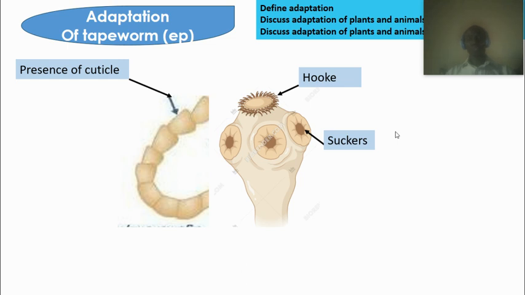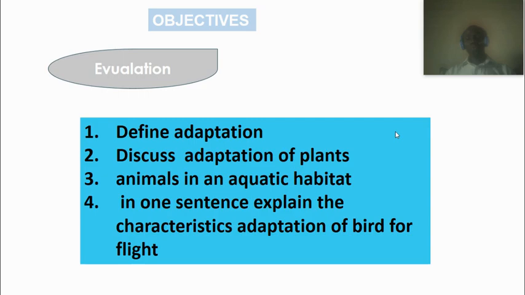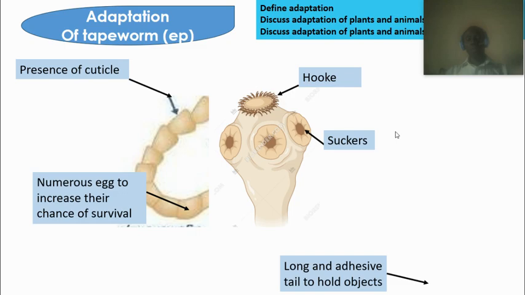They also have numerous eggs. They produce a lot of eggs. This helps them to survive wherever they are found. They're also hermaphrodite. They don't need another organism to fertilize them.